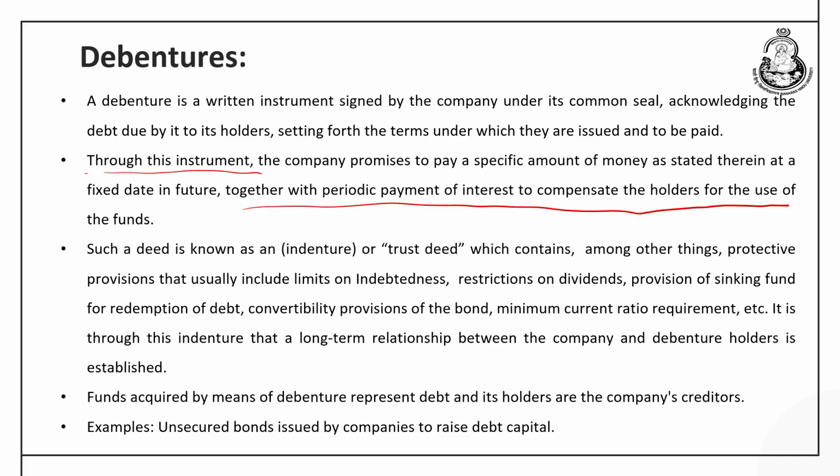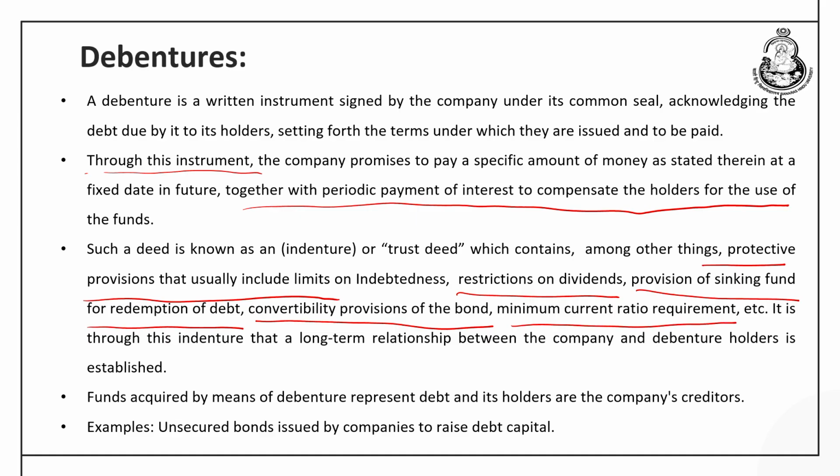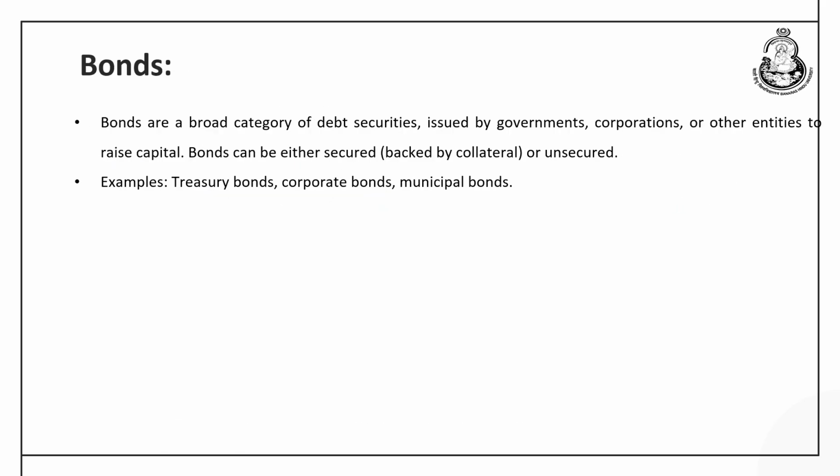So, this trust deed would include the protective provisions that would usually include the limits on the indebtedness, the restrictions on the dividends, provision of sinking fund, when the debt would be redeemed by the company and whether it is convertible into equity shares or not, and what is the minimum current ratio that is required in the company. And then with this common agreement, the debenture holder would serve as a creditor of the company. For example, there are unsecured bonds issued by the company to raise the debt capital as and when it is required by the company.